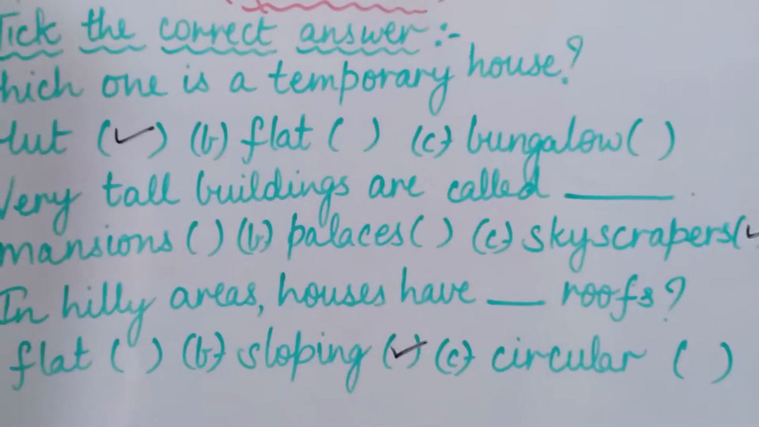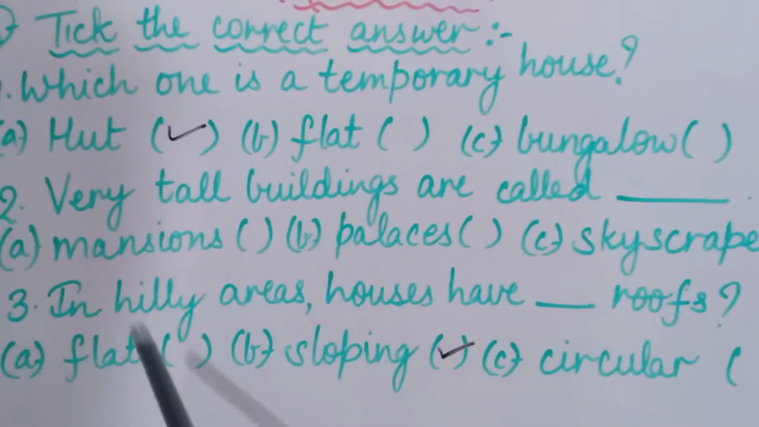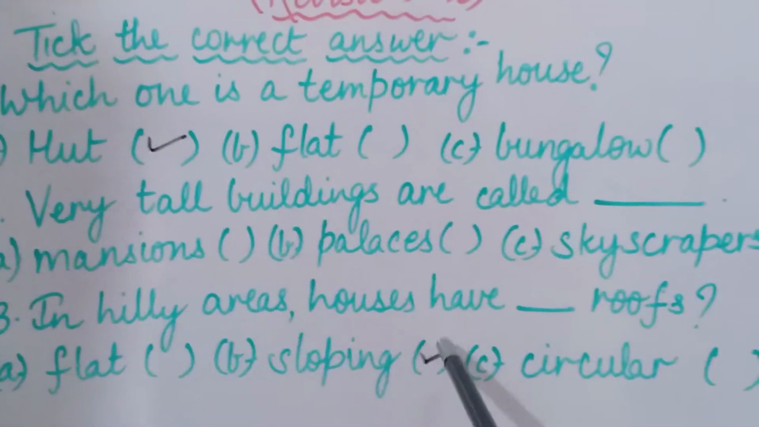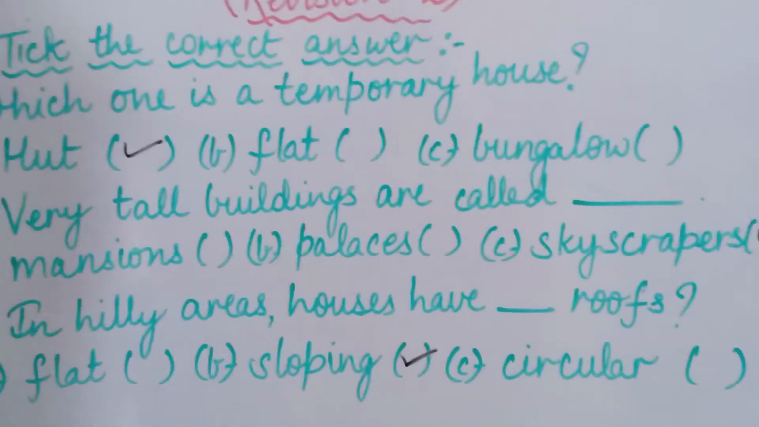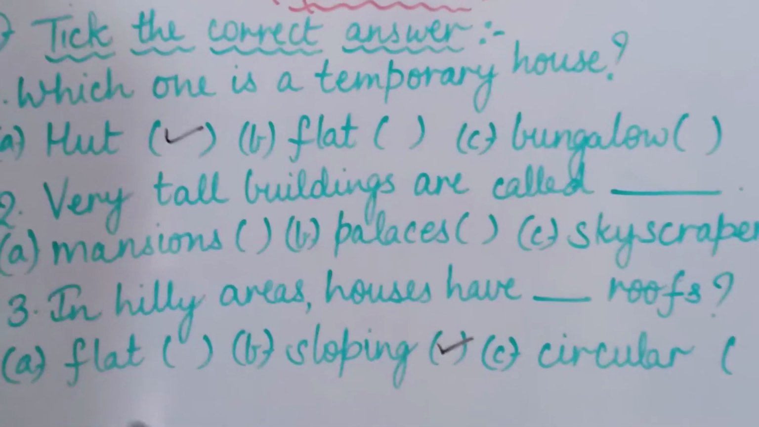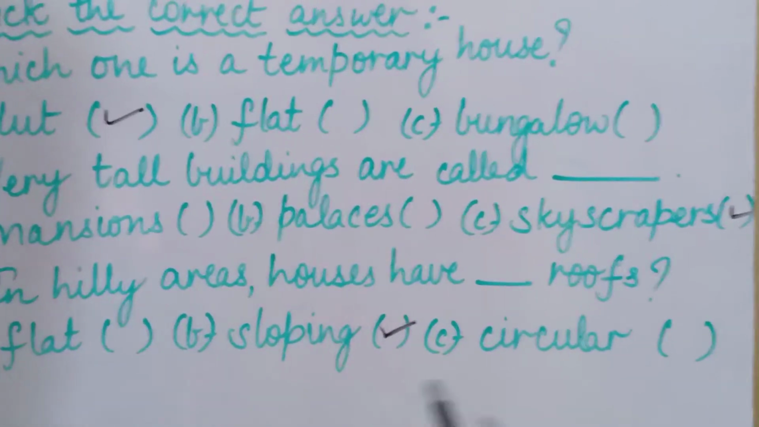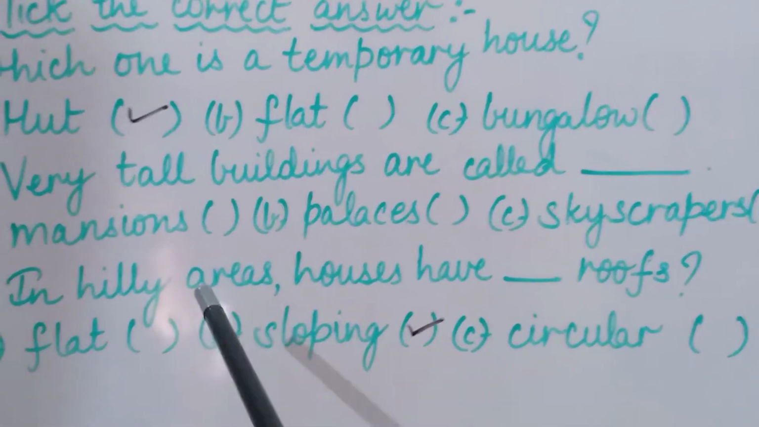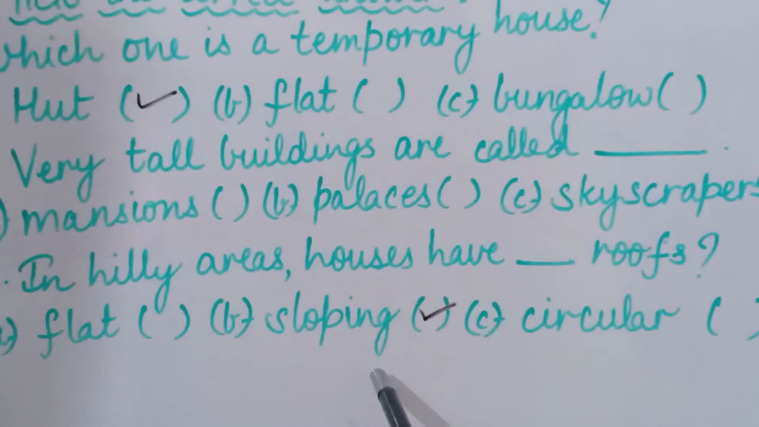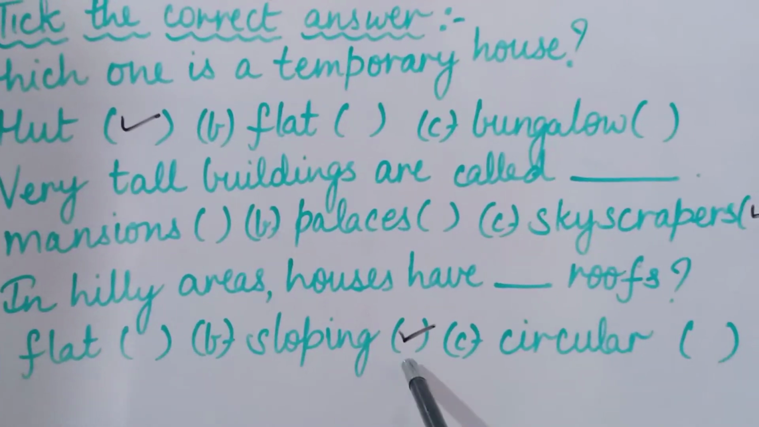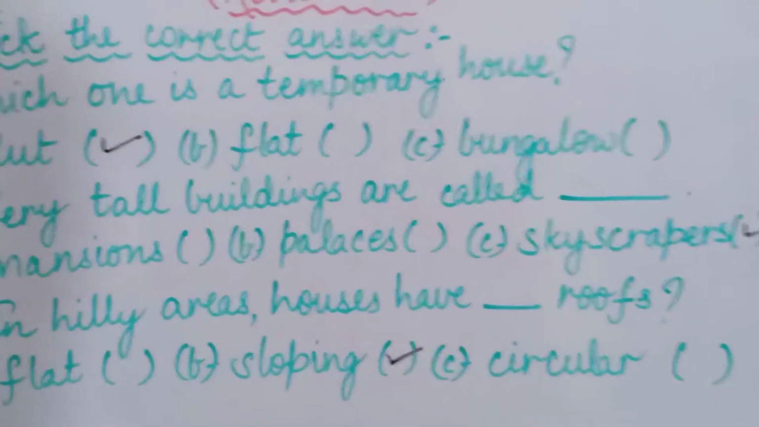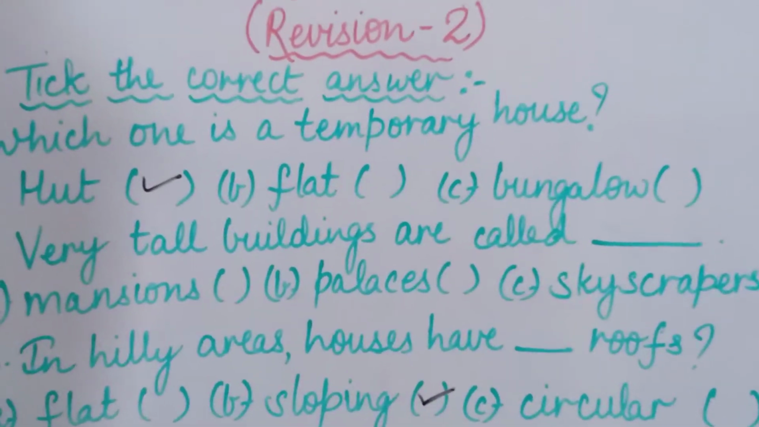Is that clear? Now coming to the third part, in hilly areas houses have dash roofs. हिली एरियाज में जो हाउसेज होते हैं उनकी रूफ्स कैसी होती हैं? Are they flat, sloping or circular? In hilly areas we have sloping roofs. Okay, houses have sloping roofs. So we will put a tick in front of sloping. Is that clear? I hope you all have understood.